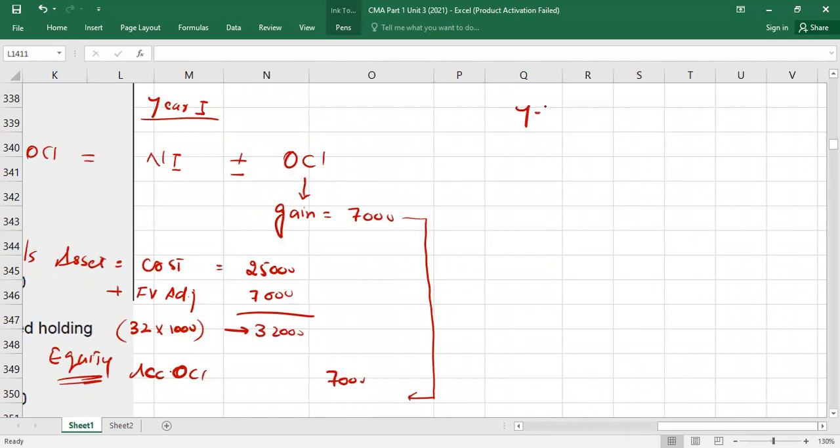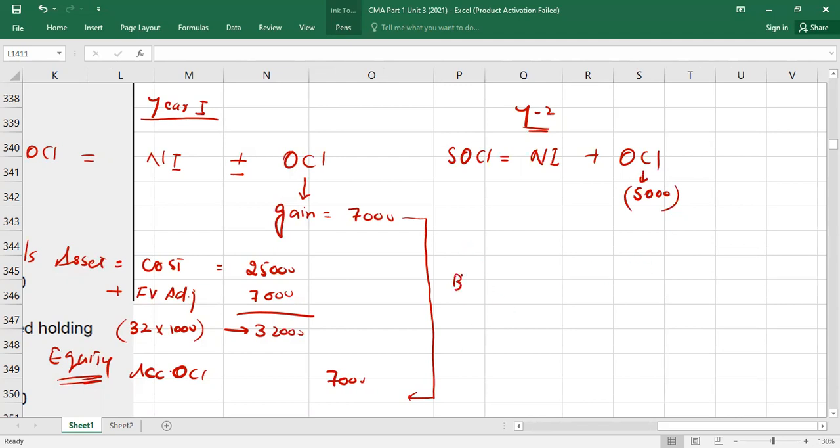First, under the statement of comprehensive income, you have net income plus minus what? OCI. In OCI, the 5,000 loss will stand as a negative value. Understood? Clear?